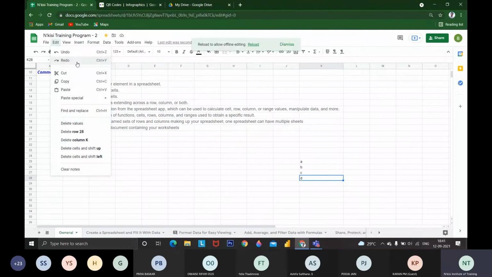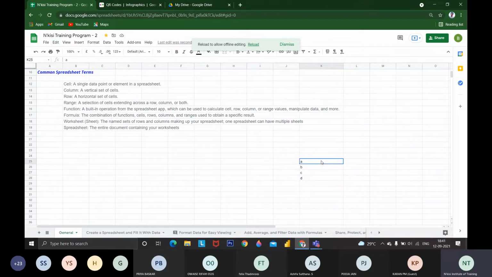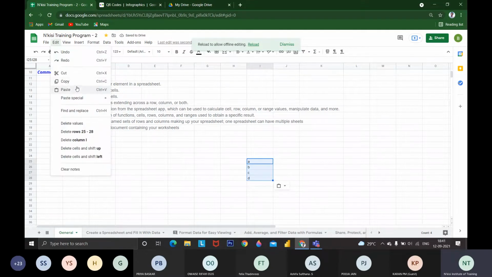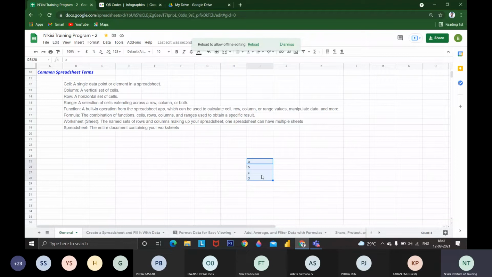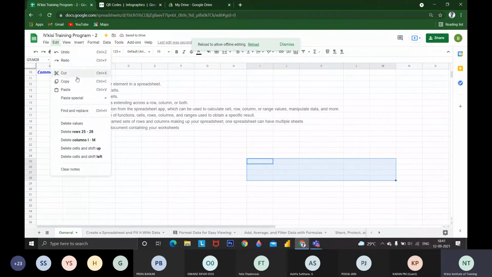Redo is that option, and next is cut. If you want to cut, you can cut this data and move it. This is the cut option. You may be familiar with copy and paste. This is the copy option; I'm just copying all the data to my sheets. Then I'm going to paste.